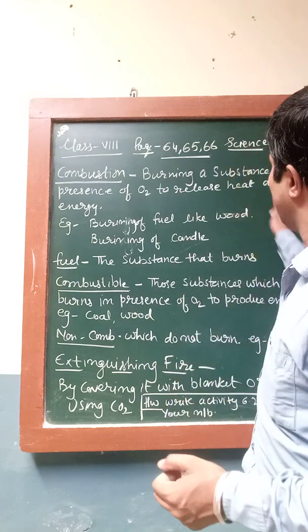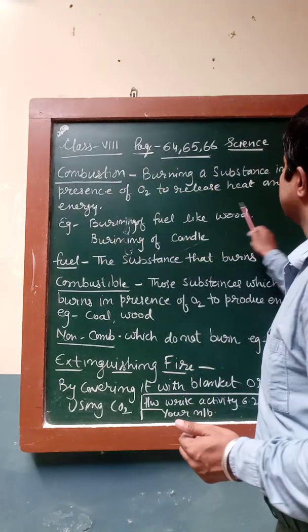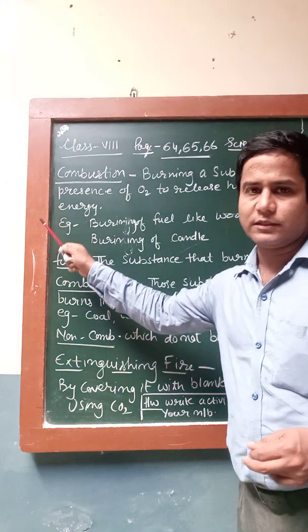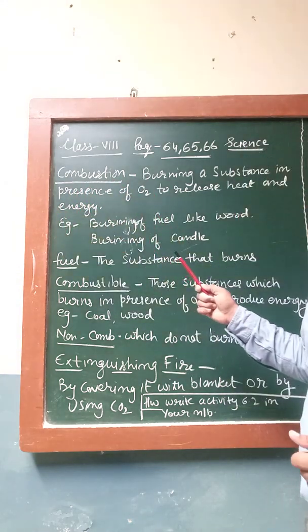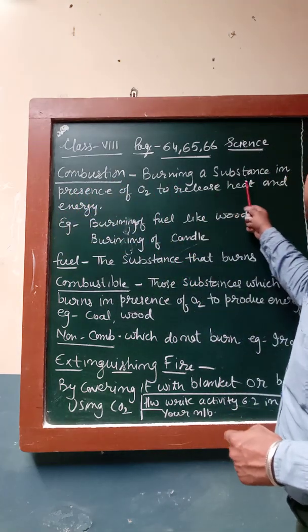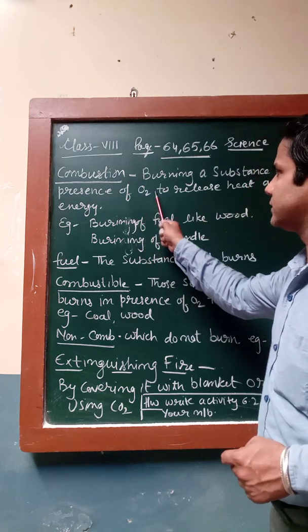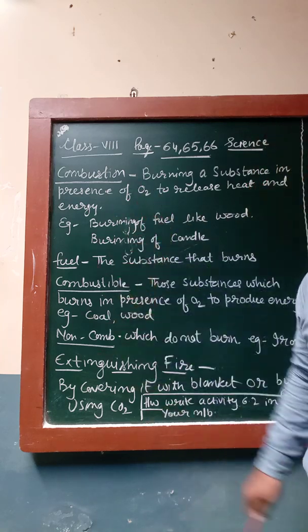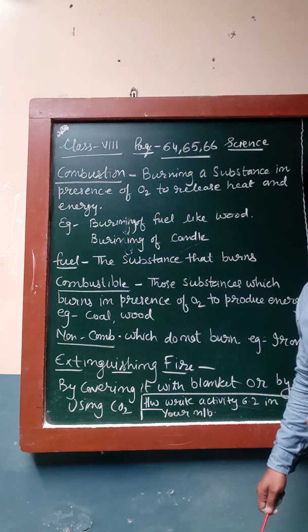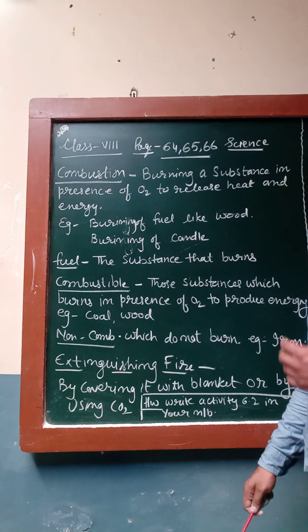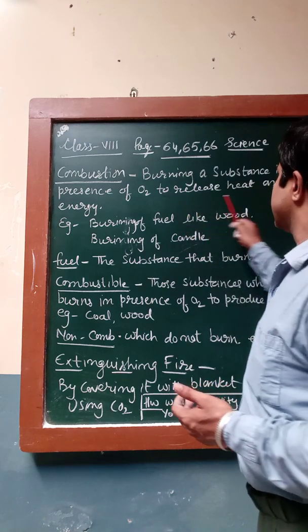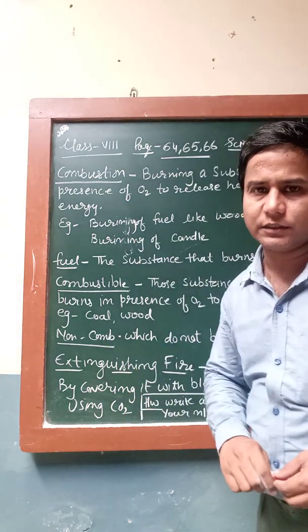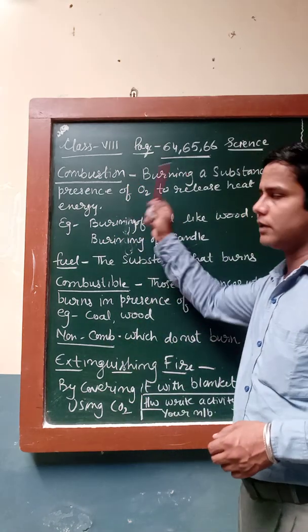That whole process is known as combustion of the substance. Burning a substance in presence of oxygen is very important. If there is no oxygen, then combustion will not take place or continue. That process is known as combustion.